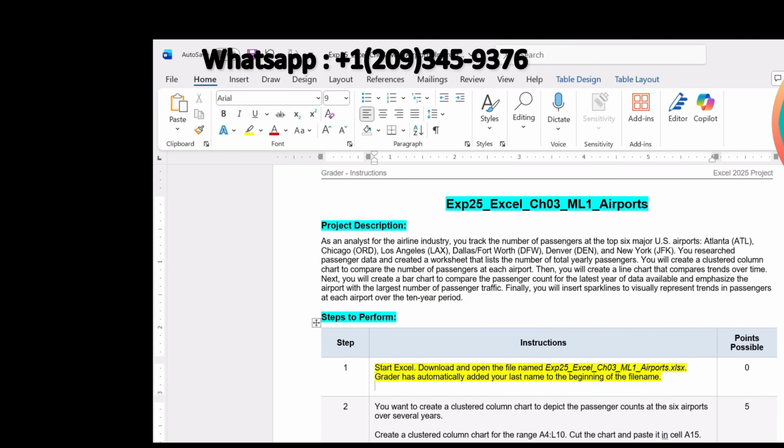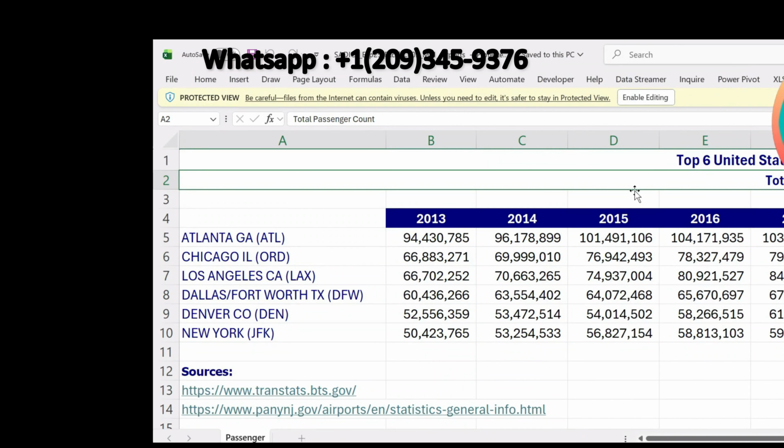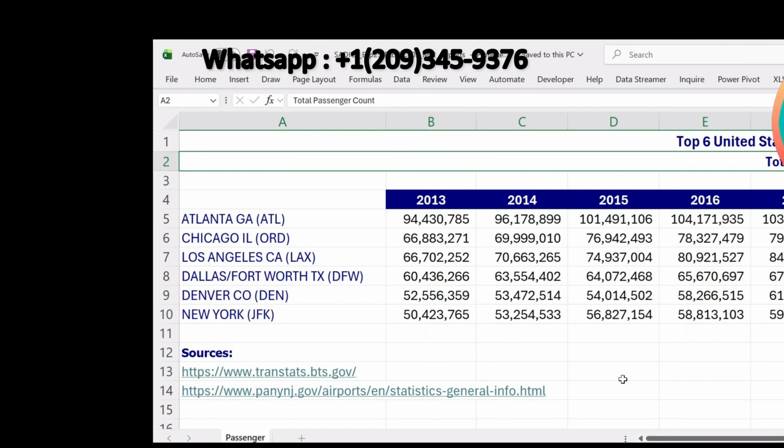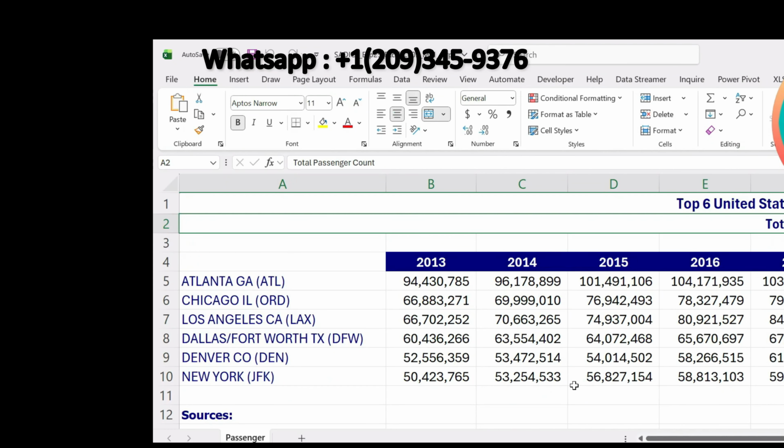Question number 1 says to start Excel, download and open the file named EXP25 Excel chapter 3 mid-level 1 airports. Grader has automatically added your last name to the beginning of the file name. This is the Excel workbook that we are going to use to solve this assignment. The first step is just about downloading and opening this workbook.